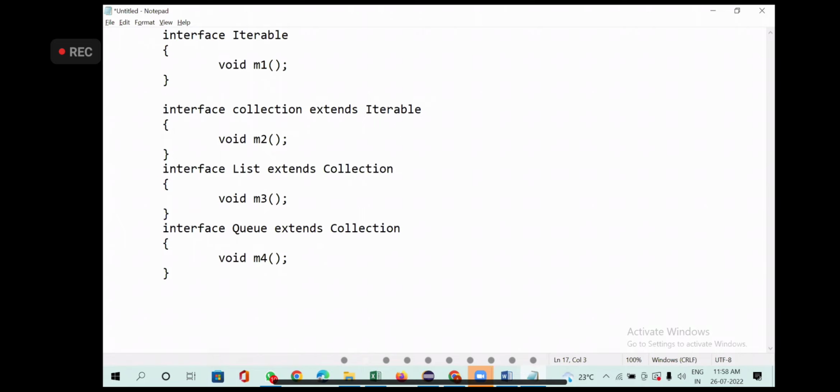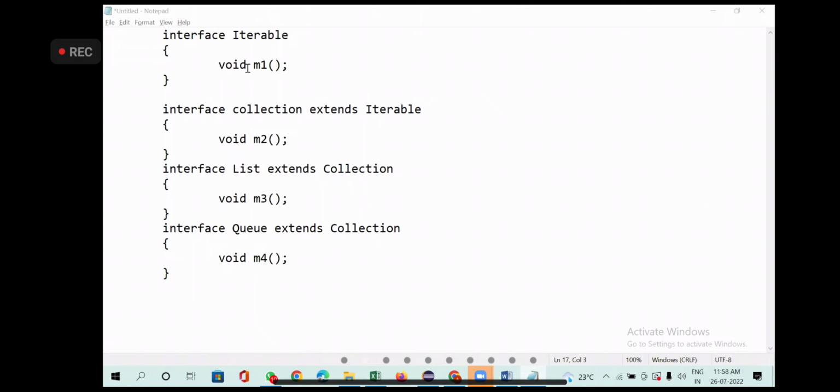So how many methods will it have now? Queue is extending Collection, and Collection is extending Iterable.